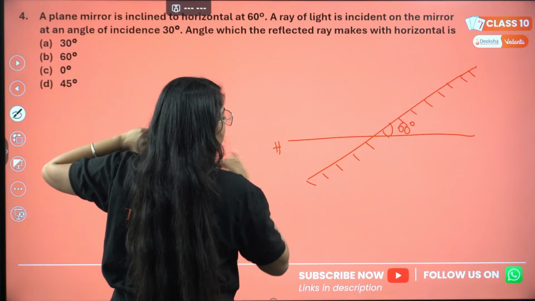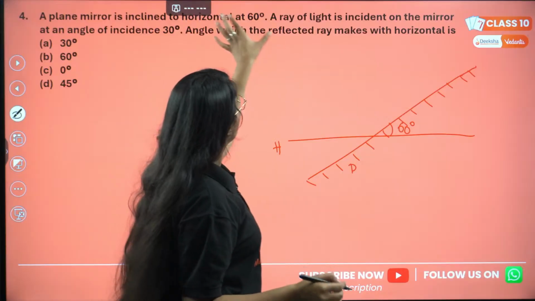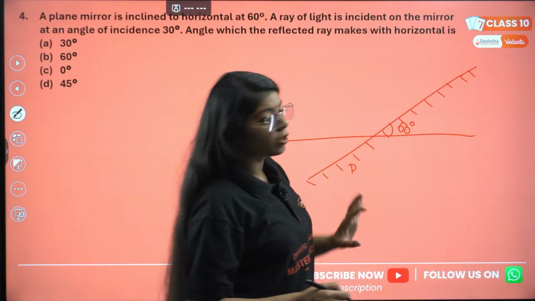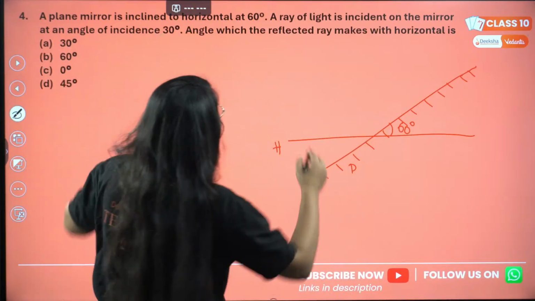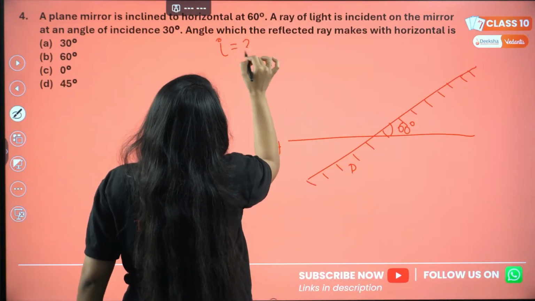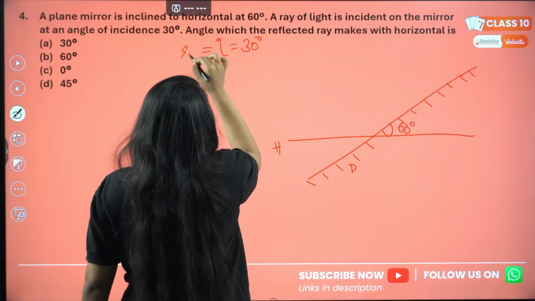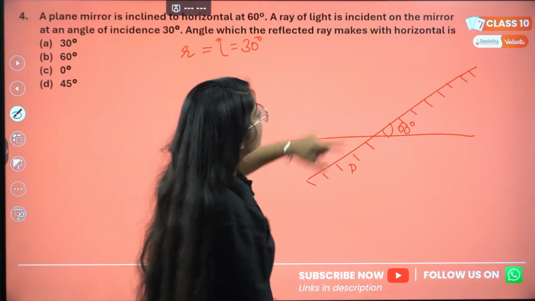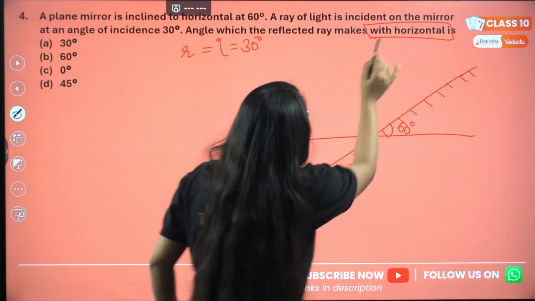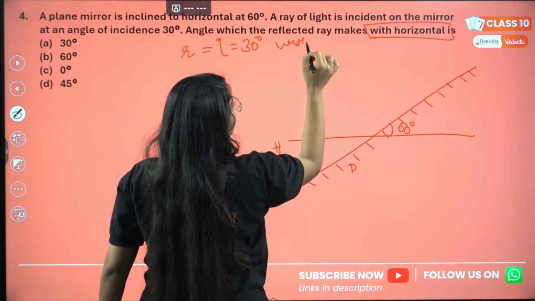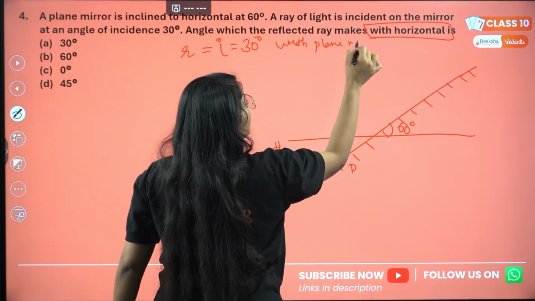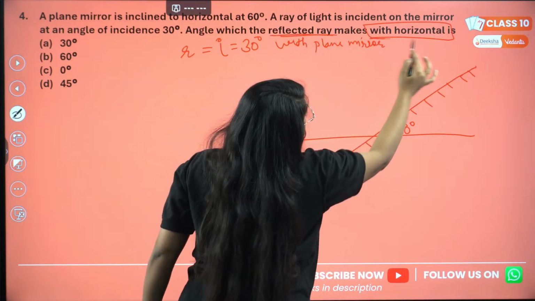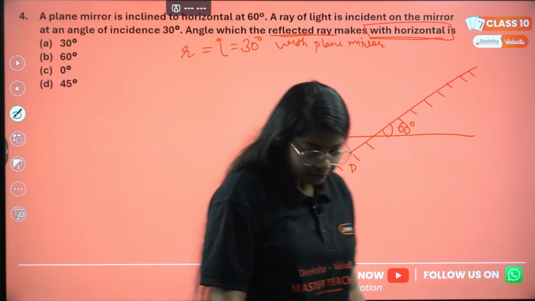This is my horizontal, and the mirror is inclined at an angle of 60 degrees with the horizontal, correct? A ray of light is incident on the mirror at an angle of incidence of 30 degrees. So the angle of incidence is 30 degrees, and the reflection will also be 30 degrees. This angle is with the mirror, correct? But we are asked what angle the reflected ray will make with the horizontal.